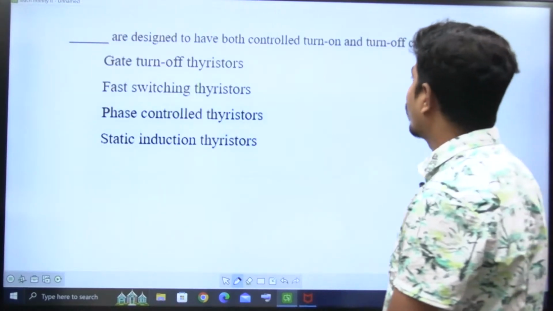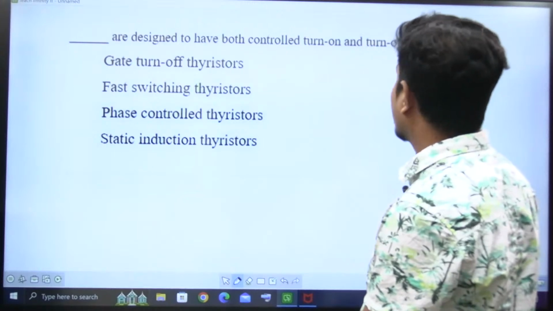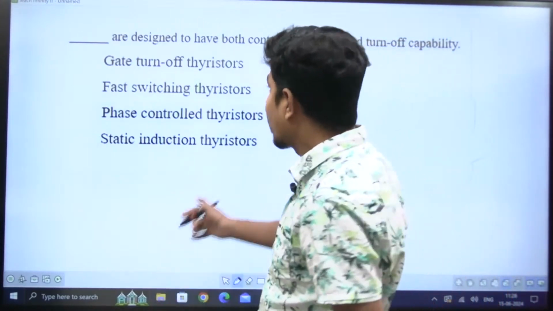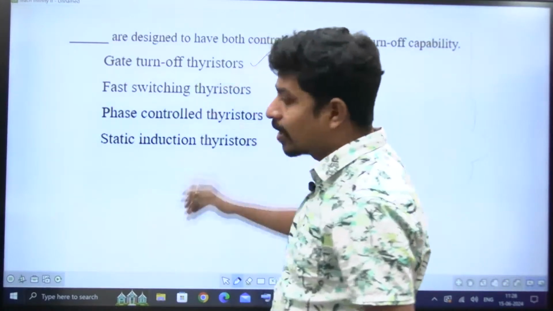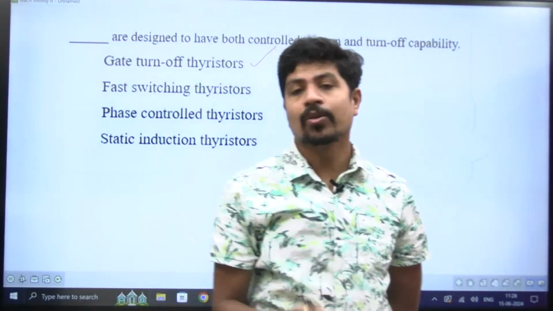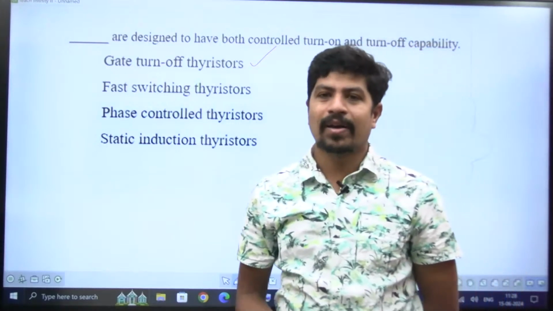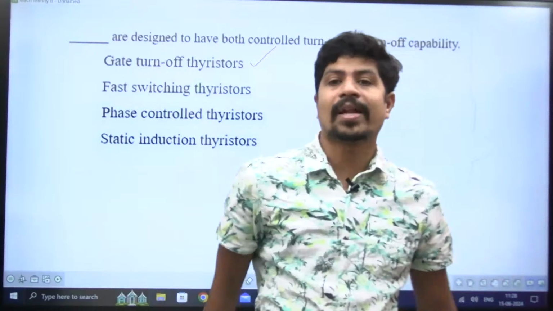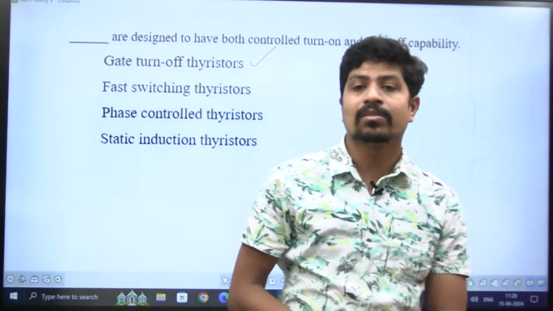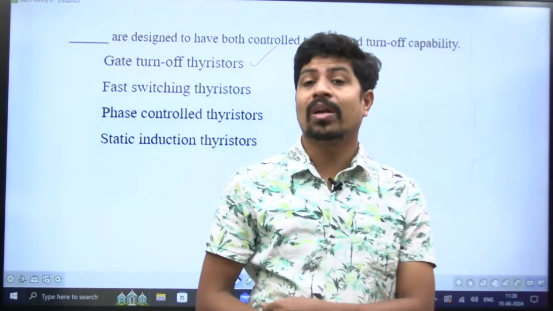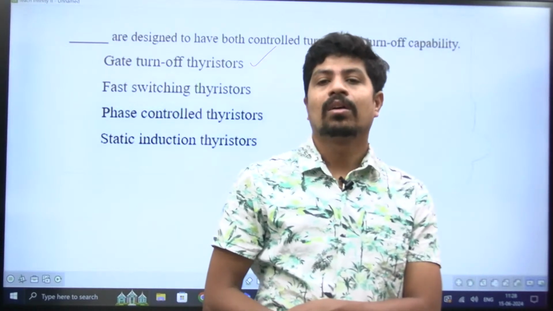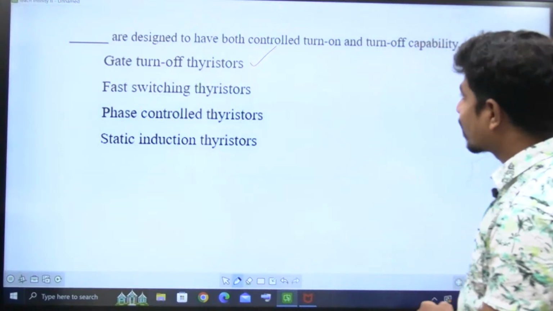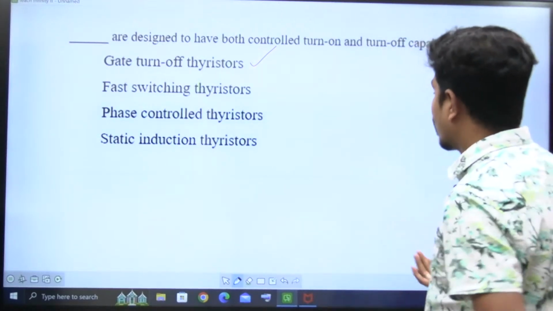Dash are designed to have both controlled turn-on and turn-off capability. So both turn-on and turn-off is possible with gate turn-off thyristors. If you go for a silicon controlled rectifier, SCR, you can turn it on, but for turn-off there is a lot of process. By using the gate you turn it on, but turn-off is not through the gate. We have to apply reverse voltage, and a lot of things are there. But in gate turn-off thyristors, both turn-on and turn-off are possible through the gate.